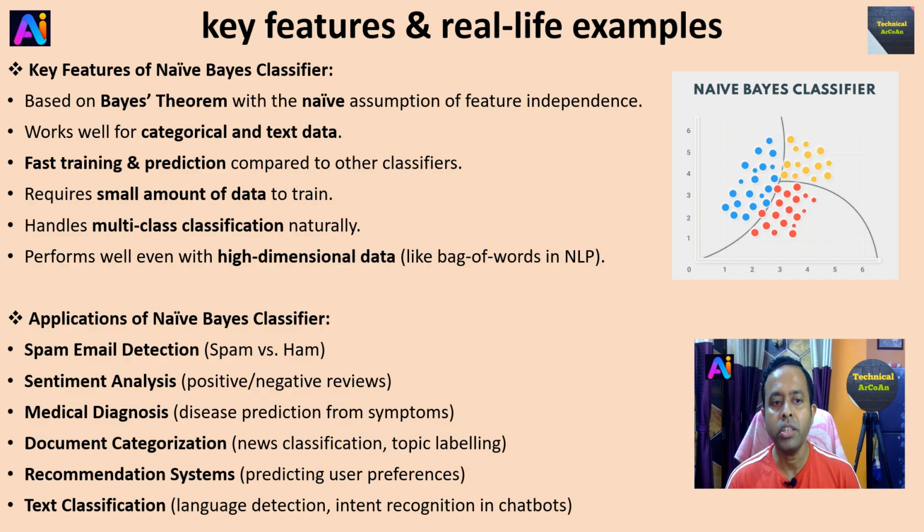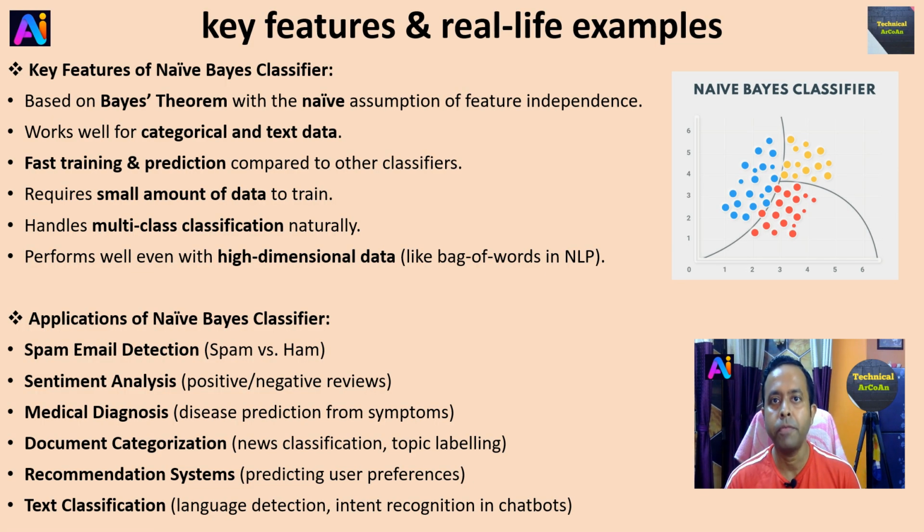Applications used in the real world: spam email detection, like spam versus not spam; sentiment analysis, positive and negative reviews for example; medical diagnosis, disease prediction from symptoms; document categorization, news classification, topic labeling; recommendation systems, predicting user preferences; text classification, language detection, intent recognition in chatbots. Okay, so go to the Google Colab.